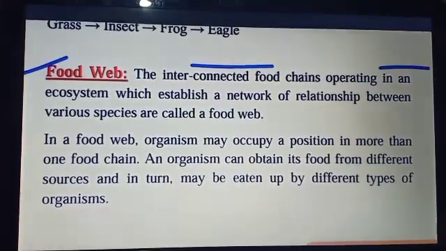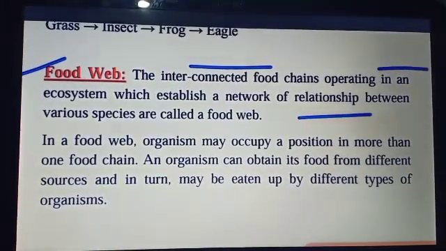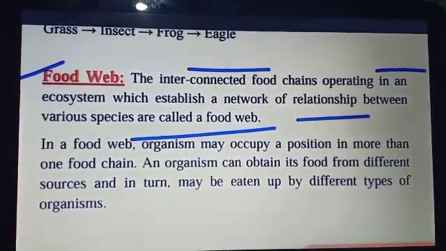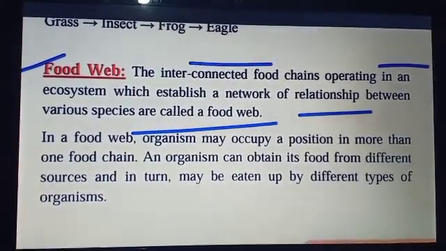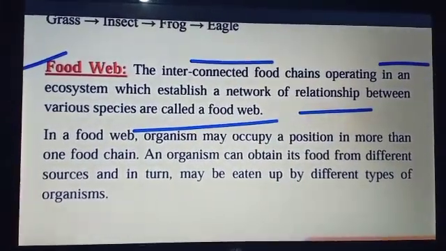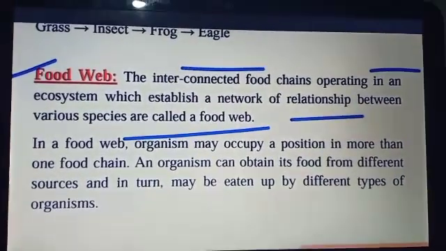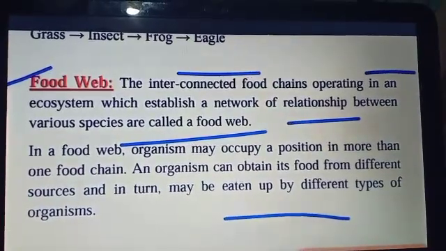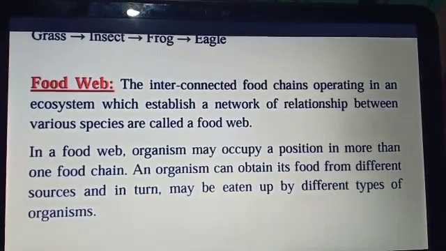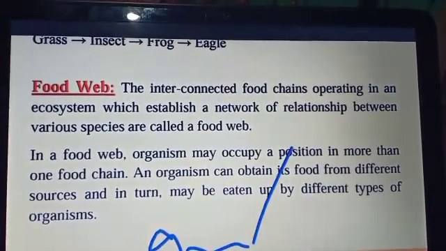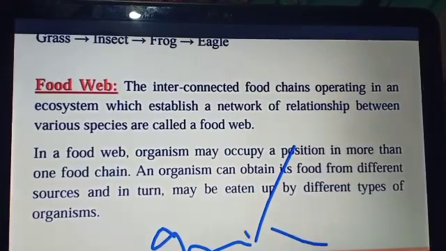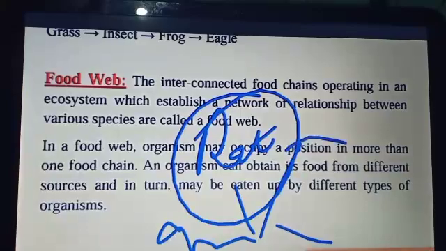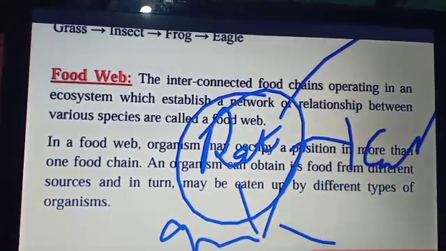Here we see that it is a one directional transfer of the energy in the food chain. Now the next is the food web. What is the food web? As we see in the food chain, all the organisms depend on other organisms for food and they form a food chain. So these food chains are interconnected with each other and form a web-like structure that we call a food web. The interconnected food chains operating in an ecosystem establish a network.